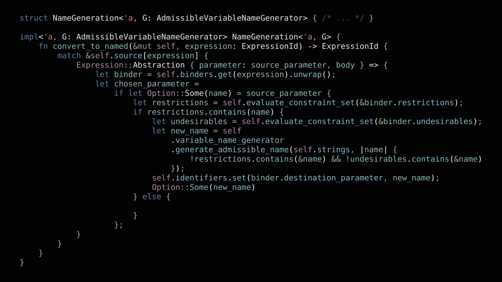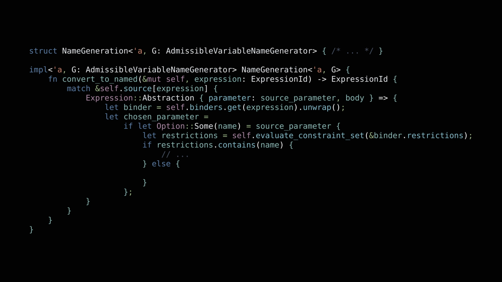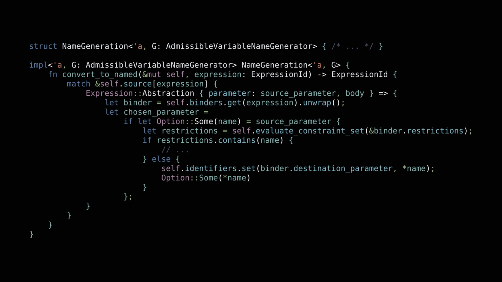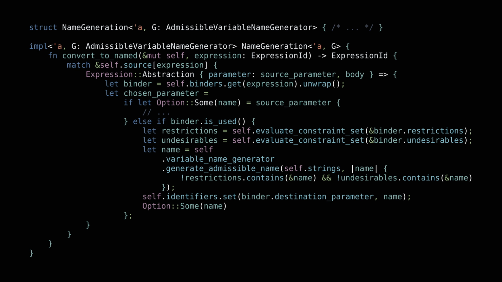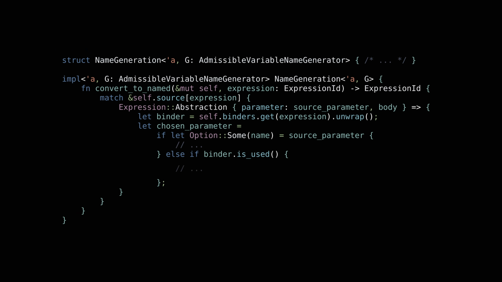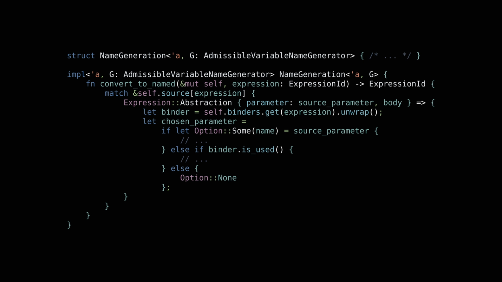In both of these cases, we also update the identifier store to reflect that we've chosen a name for that parameter. In the case where the initial parameter was not named, we check whether the parameter is actually used. If it is, then we generate a fresh name and assign it to the parameter. If the parameter is not used, then we just return none so that it is represented as an underscore.